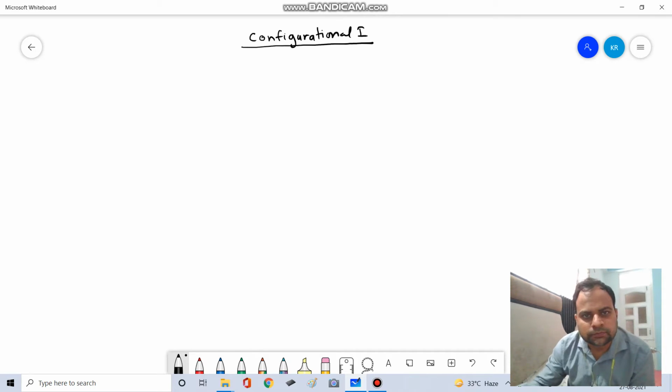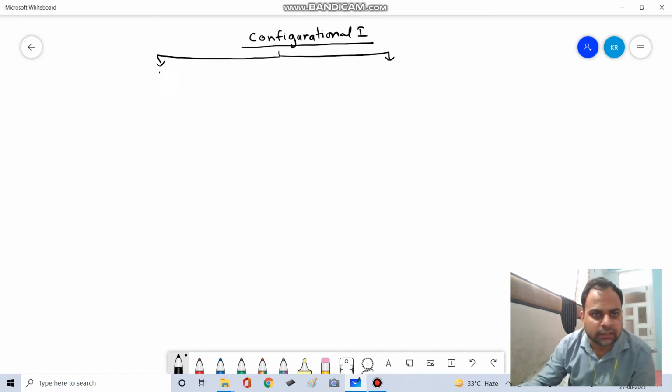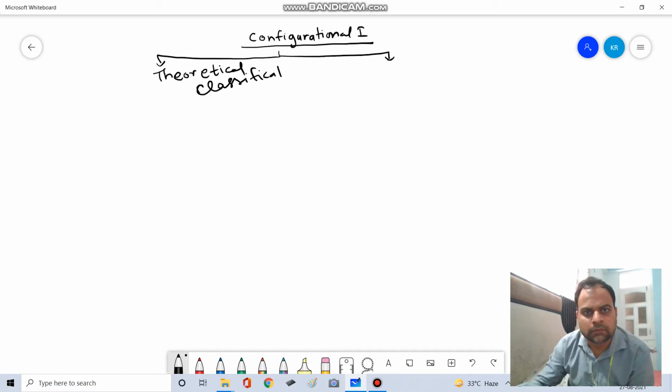Now further we classify the configurational isomers, and here we talk about two types of classification. First classification is theoretical classification, and in second classification we talk about experimental.